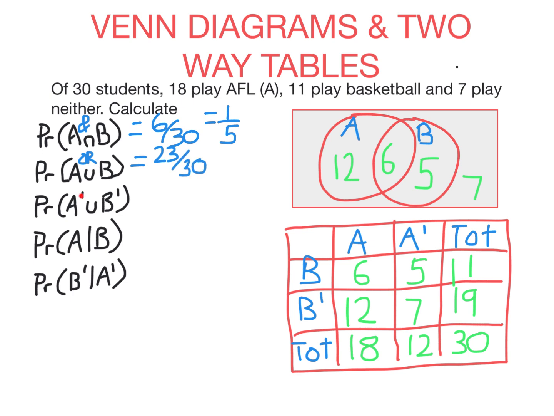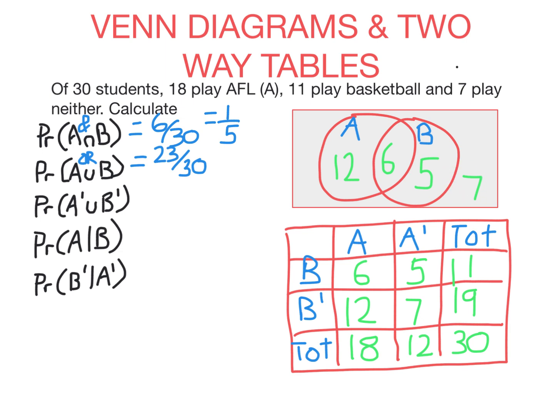So this dash here means not. This says the probability they don't play AFL or they don't play basketball. So generally in these questions, in fact almost always, if it's an and question, you need to get 1 number from the Venn diagram, and if it's an or question, you need to get 3. The 3 numbers we need here, we want all the people who don't play AFL, so that includes these people.